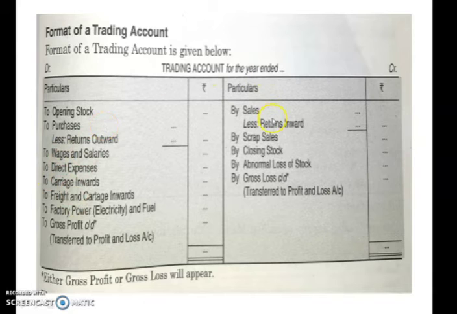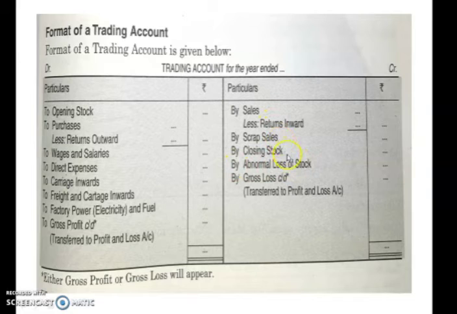Now on the credit side of trading account, the items you have to post are sales. From the sales amount, you have to subtract the sales return, if any. Then some other items which may be posted on the credit side as per your question are scrap sales, closing stock, and abnormal loss of stock.